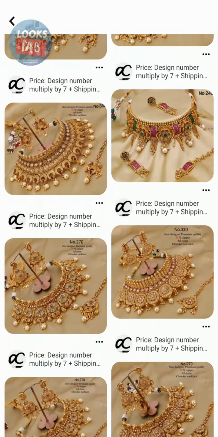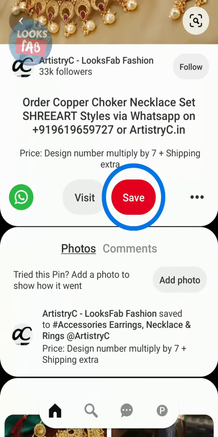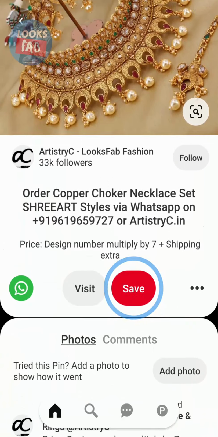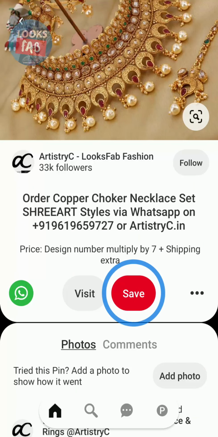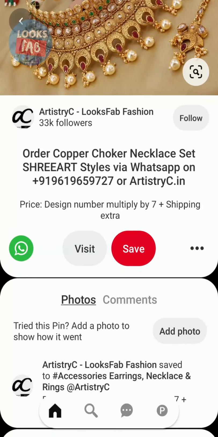It is not necessary that the products that have been displayed out here are available on Artistry. So make sure the Artistry icon is visible when you're looking for something, and the link that you send to us has the Artistry icon on it.